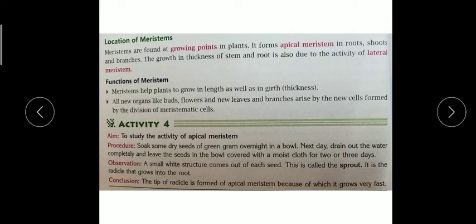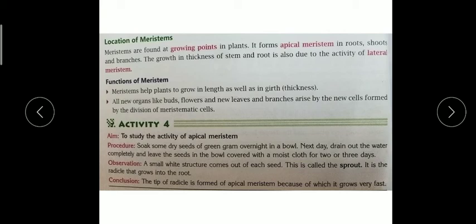You can study the activity of apical meristem like this, children. Your mother soaks gram seeds, that we call chana, or sprouted seeds, green moong dal, overnight.